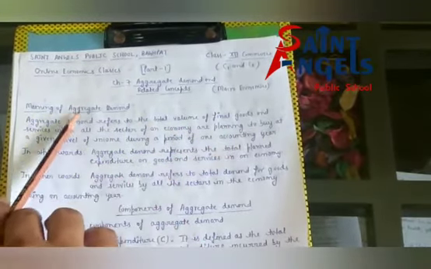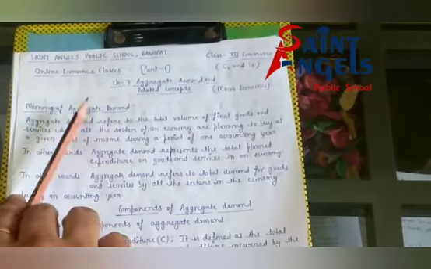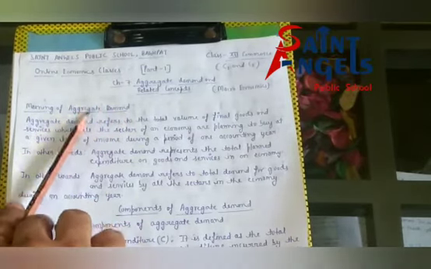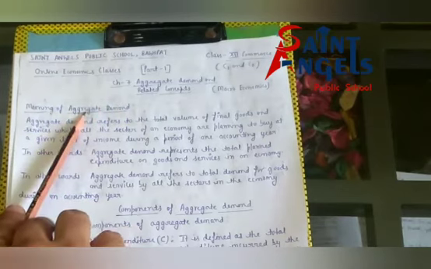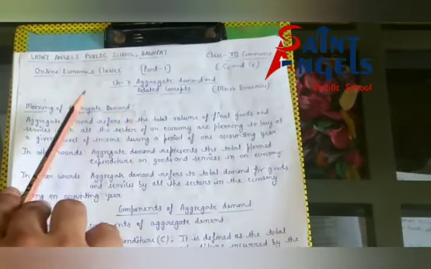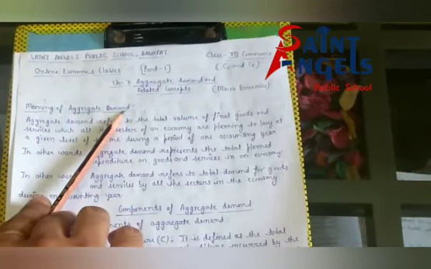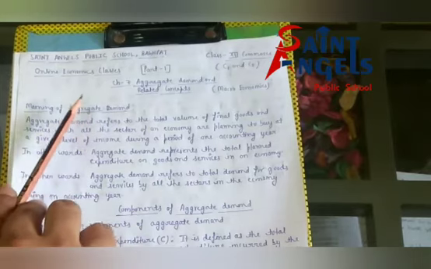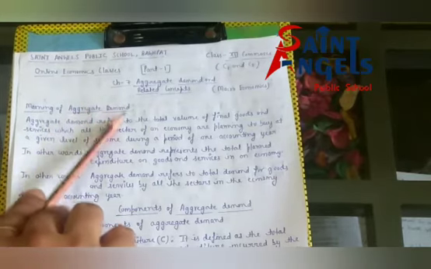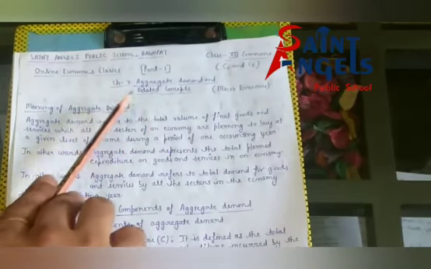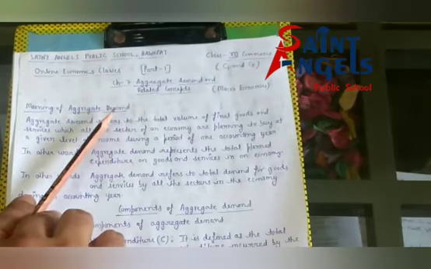This word is important. This aggregate demand is also known as planned demand. It is also known as total planned expenditure. Always remember.